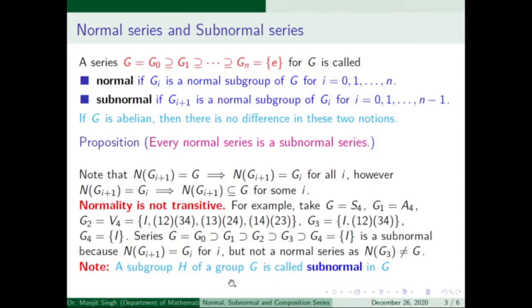A subgroup H of a group G is called subnormal in G if there exists a subnormal series from G to H, or sometimes we say that H is subnormal to G. So a subnormal subgroup means a subgroup having a subnormal series from the subgroup to the group G.